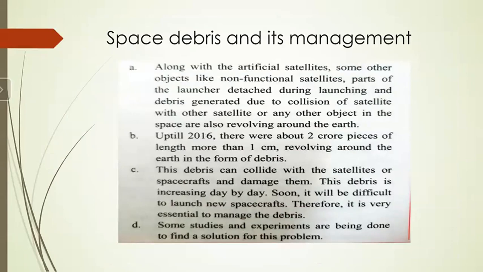Now we have seen that along with the artificial satellites, some other objects like the non-functional satellites, or parts of the launcher detached during launching, and debris generated due to collision of the satellite with other satellites or any other object in space are also revolving around the Earth. So all these things are known as the space debris. Got it? So it is very important to manage this space debris.